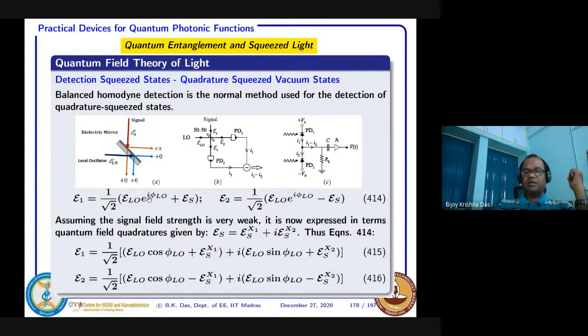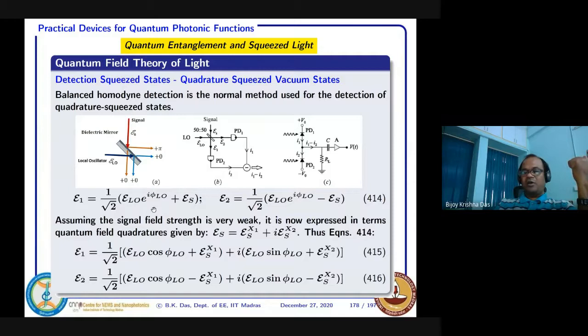That will be added. Along with that, in this type of detection we have the option to modulate the phase of this local oscillator. We can control the phase; whatever phase we introduce is in our hand, and that is needed for our measurement.